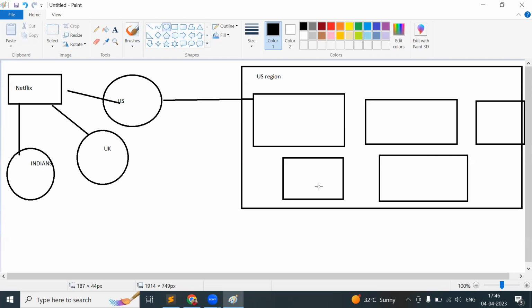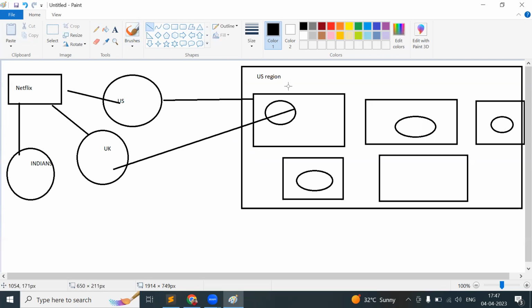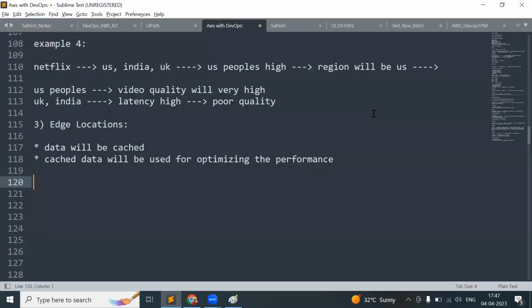For that reason, each availability zone has an edge location, so that your data will be cached and stored over here. You don't want to hit the server; you can just hit the edge location and get the data. This edge location may be nearby to your location, so you don't have to go to the US region and get the data. So it will be cached over here.